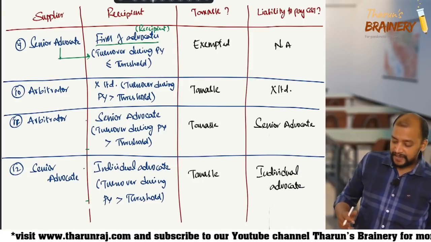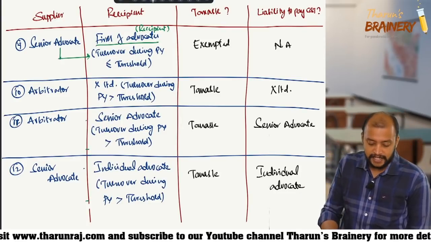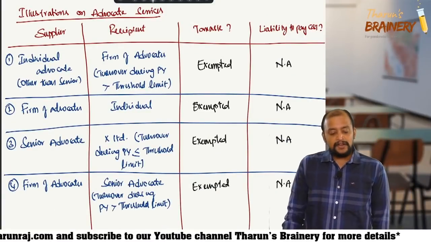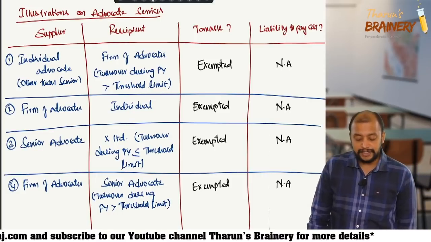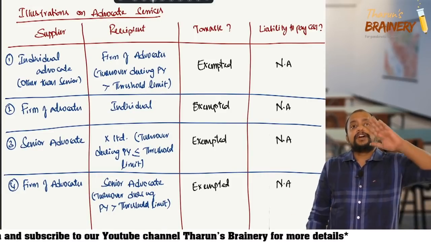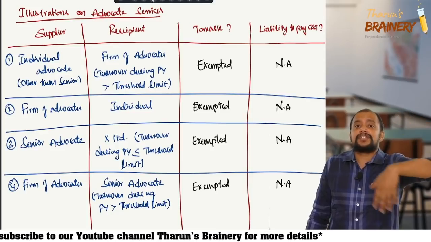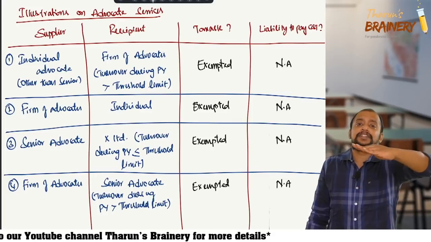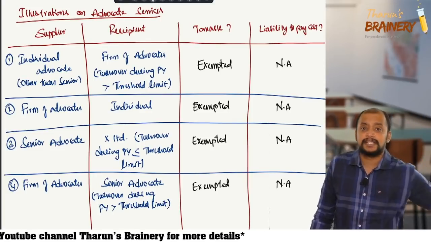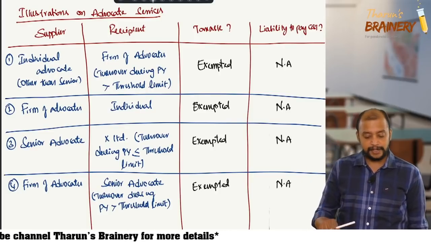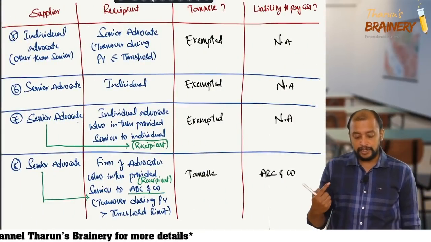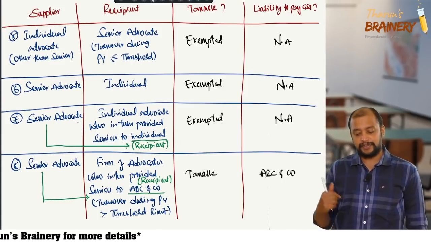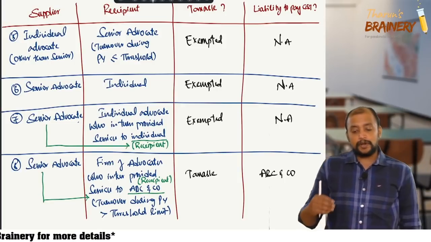Now one of our friends has asked me to explain the fourth one, so I am repeating again. Please see. A firm of advocates providing services to a senior advocate or any advocate, that is, a firm providing service to another individual advocate or firm of advocates, is always exempted. So it is not applicable. You will get confused only where a senior advocate is providing service to another individual advocate or firm of advocates.